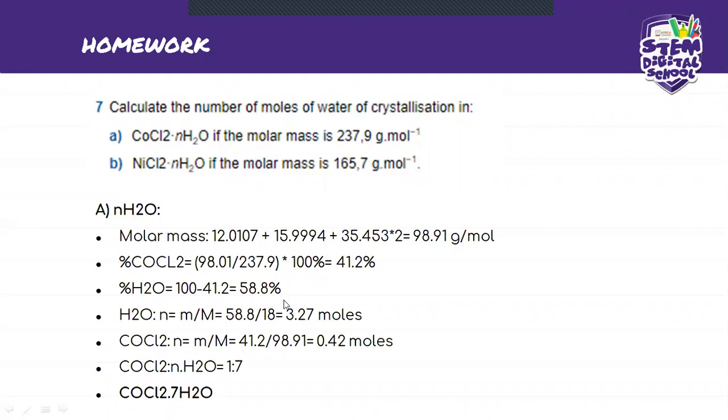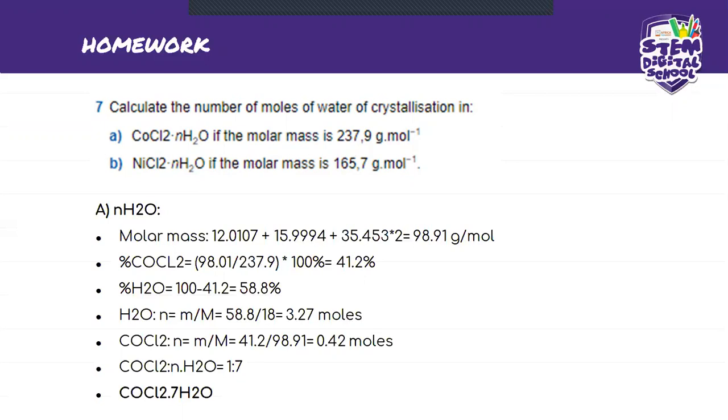So between these two, you check which one has the smallest number of moles. In this case, it's going to be our COCl2, and you divide both sides by COCl2. Then when you do that, you're going to see that COCl2 is going to be a 1, and H2O is going to be a 7. Remember, guys, you round it off to the nearest whole number. We cannot have a number of moles of 7.4 or 6.75. We take a whole number.